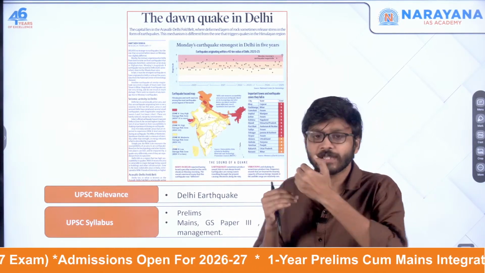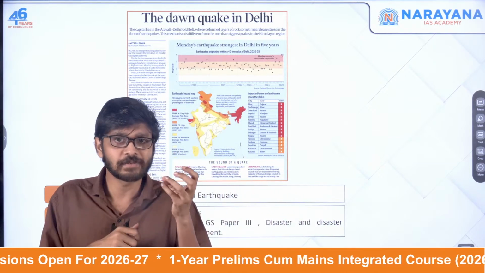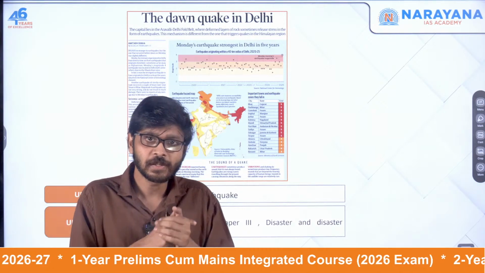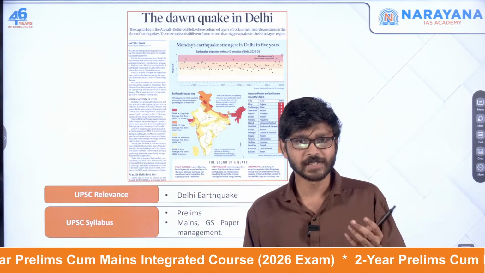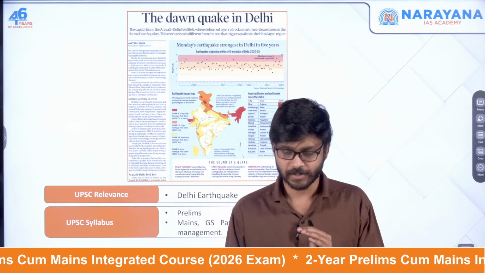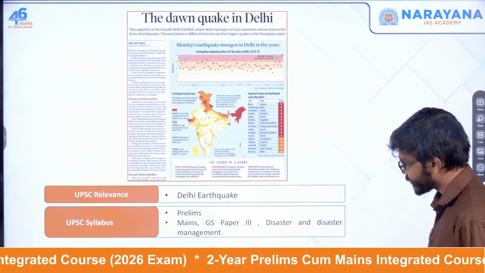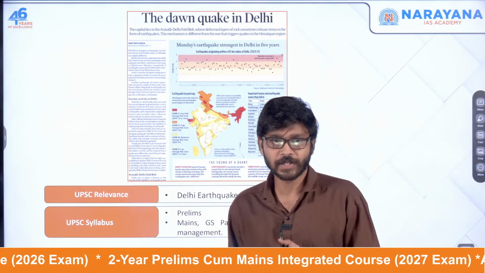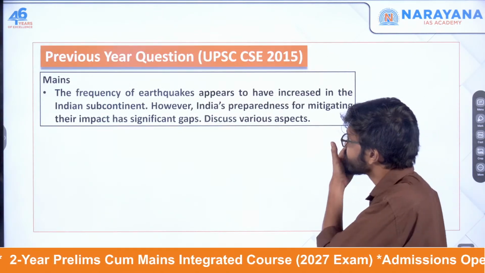But there is another anomaly regarding Delhi. Even though this is a highly seismic active region, there is actually a low risk of large earthquakes in this area. So we'll discuss the geological factors related to that also. This comes under GS paper 3, disaster and disaster management, and also GS paper 1, related to geography.